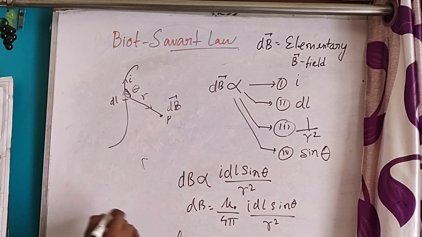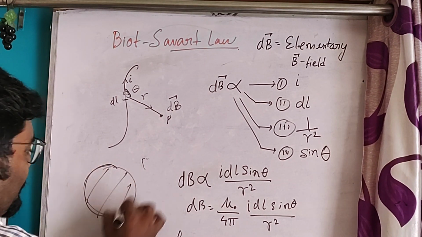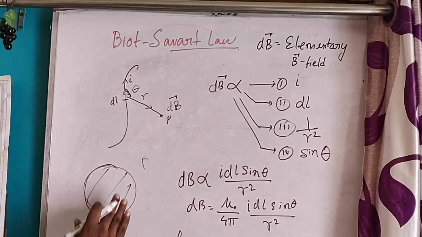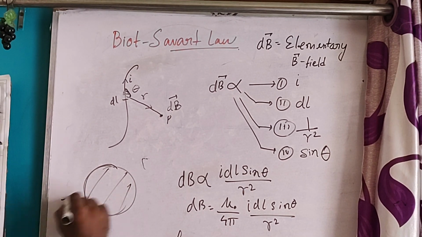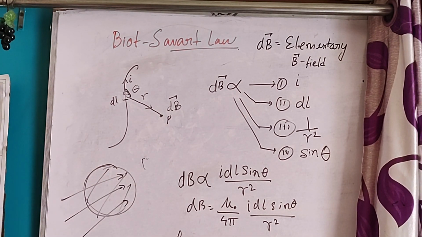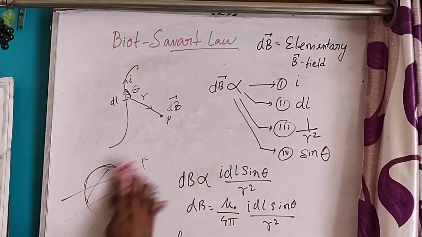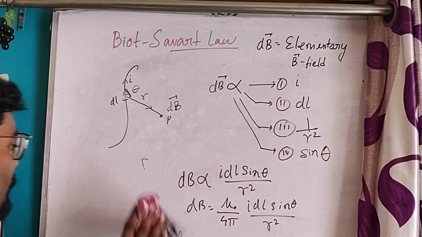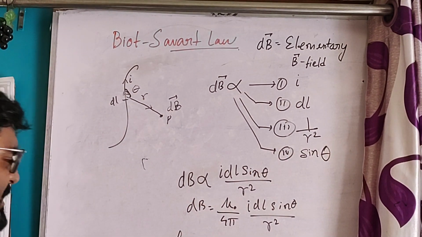Actually, it is a property of the medium. If the medium has greater permeability, then the magnetic field lines will pass through that medium very easily. So this is the permeability.